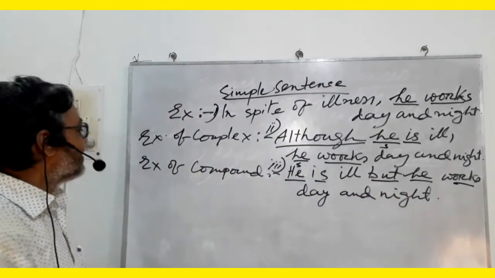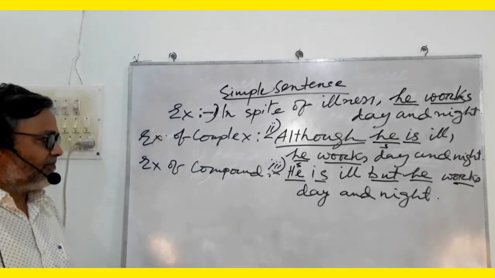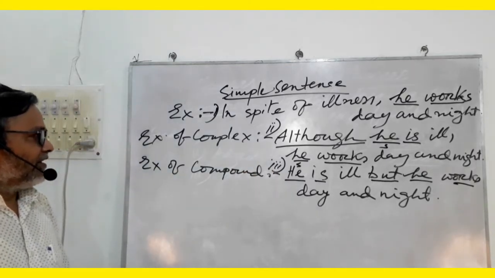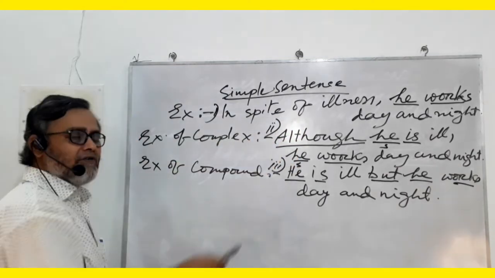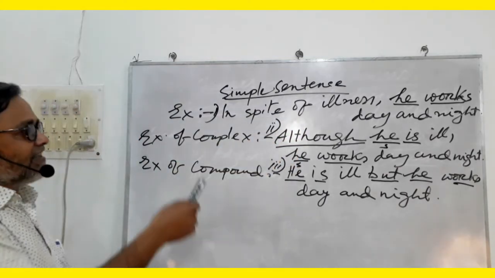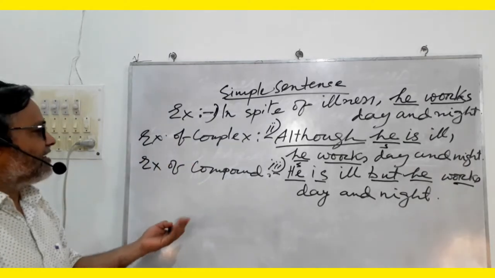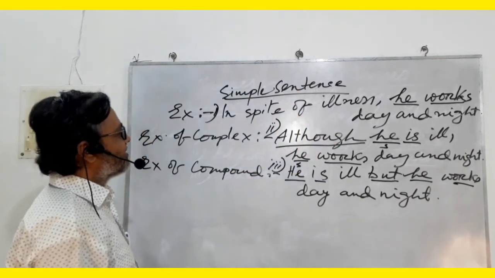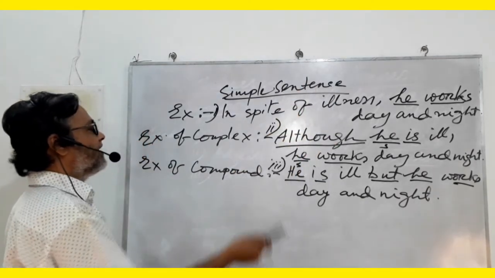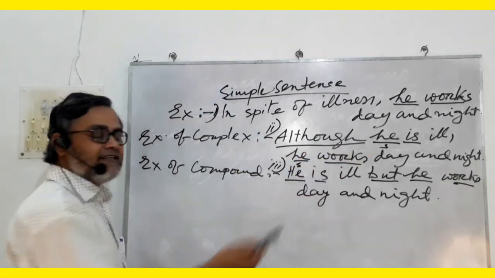For this reason, this is a compound sentence. You see, all these three sentences have equal meaning, but the structures are different. For these differences, the first sentence is in simple form, the second sentence is in complex form, and the third one is in compound form.